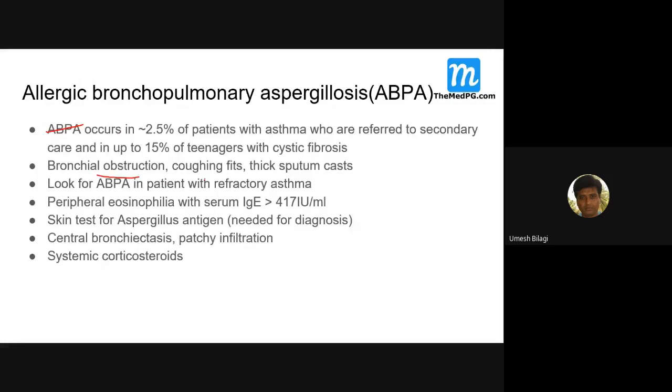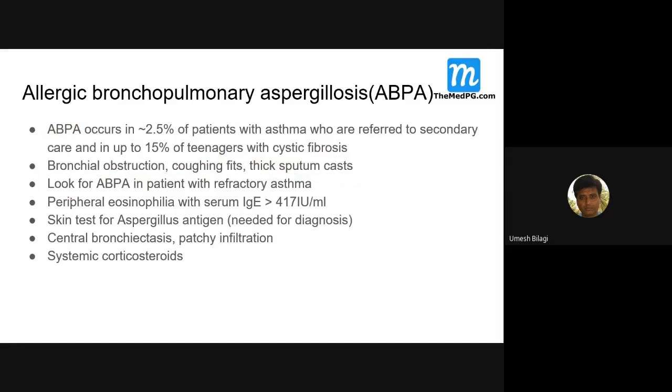Bronchial obstruction, coughing fits, because in ABPA there is bronchoconstriction and the sputum is very thick. Fungal sputum is very thick. It will choke the bronchus. So there is bronchial obstruction, and the patient can develop severe coughing. They continuously start coughing because it will be choking inside. Coughing fits can occur because of that.